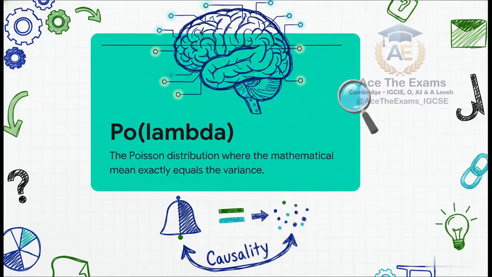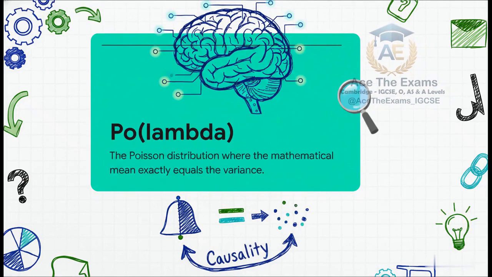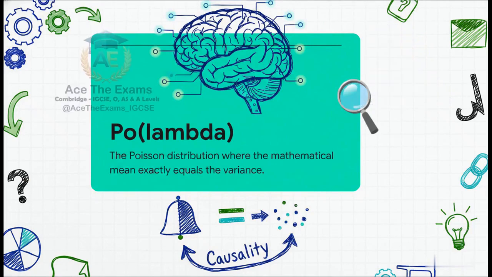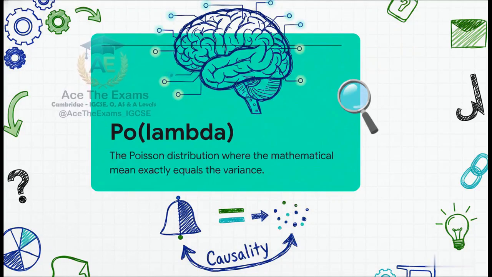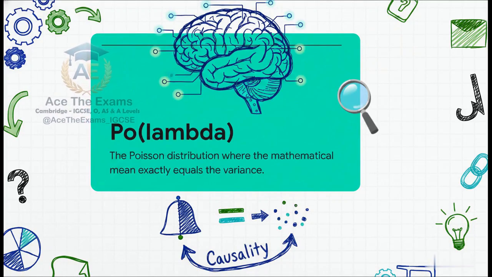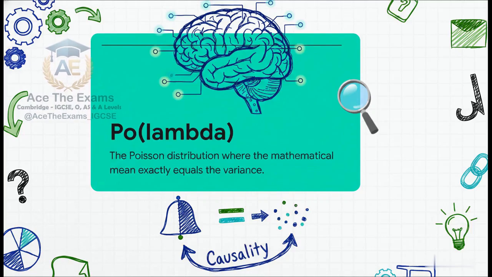So, let's define the core theoretical architecture of this topic right now. Po of lambda. This represents the Poisson distribution where the mathematical mean exactly equals the variance, represented by the parameter lambda. Now listen to me. This isn't just some static, lifeless formula you plug numbers into. It is a dynamic, causal relationship.